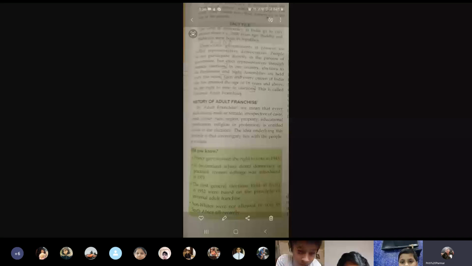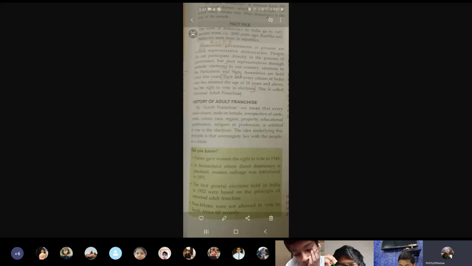Now, they talk of one factor, that whoever is 18 plus of age has the right to vote. And you cannot demarcate it, saying okay, she's a female, she will not cast a vote. She's black, she'll not cast a vote. Or she's poor, she'll not cast a vote.